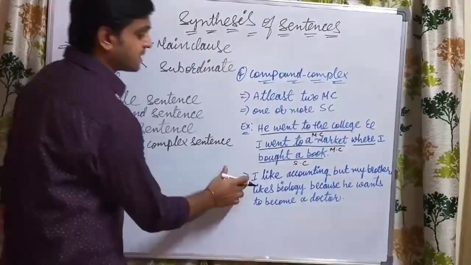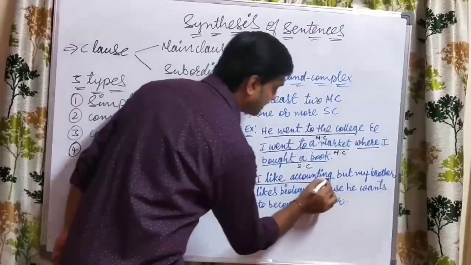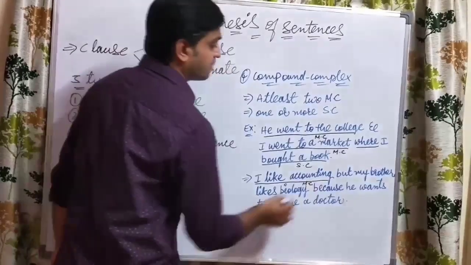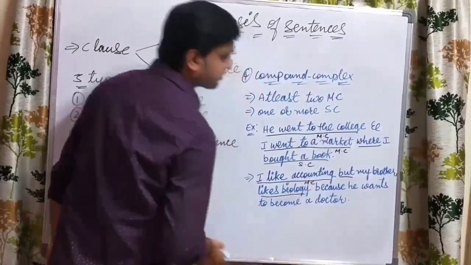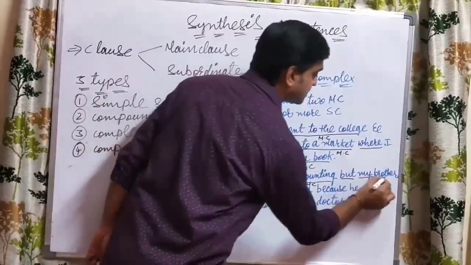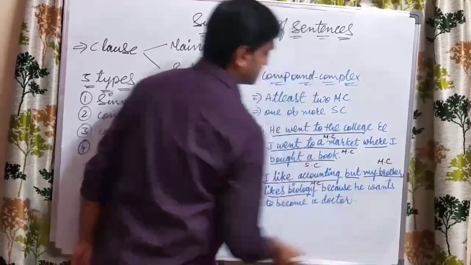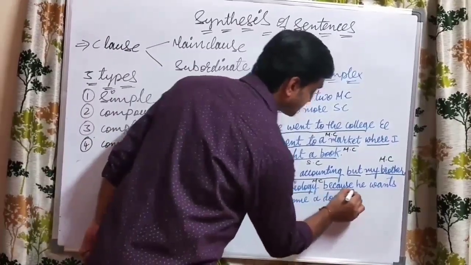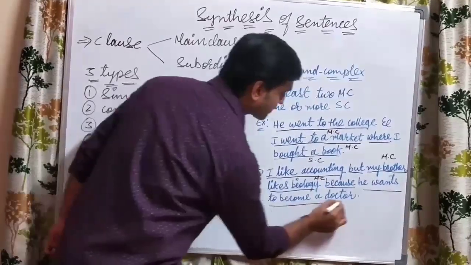Next example: I like accounting. This is a main clause sentence. But my brother likes biology. This is also a main clause sentence. Because is the conjunction used. He wants to become a doctor.